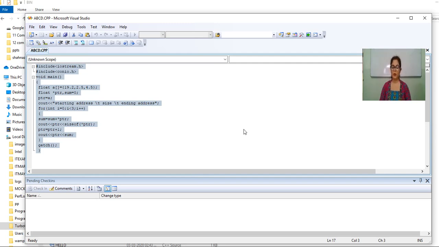Students, here I want to tell you one thing. In the 11th standard, I have seen that many of the students have directly taken snapshots of the program. So I have accepted that part only for 11th standard, but in 12th standard, you have to make your journal according to the guidelines, because your 12th is of board. So you have to follow proper steps. So this is very simple.